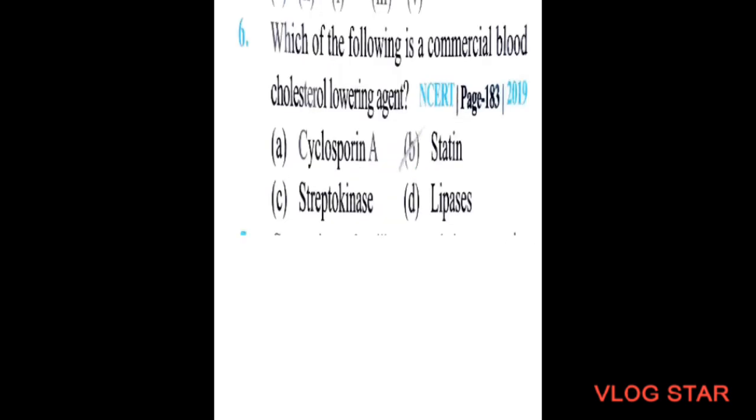Next question. Which of the following is a commercial blood cholesterol lowering agent? This came in 2019. So statin is the correct answer, option B. 7. Conversion of milk to curd improves its nutritional value by increasing the amount of A. Vitamin D, B. Vitamin A, C. Vitamin B12, and D. Vitamin E. So the correct option will be vitamin B12.